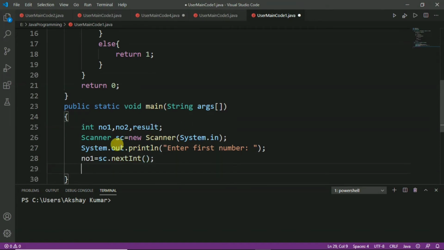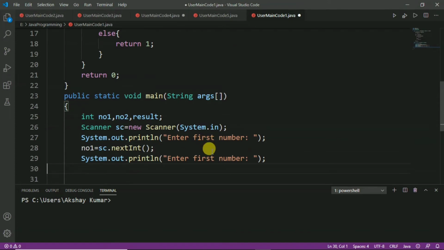And for the second number let us copy this and paste it here, and just change first to second, and in the same way we will read the second number from the keyboard.